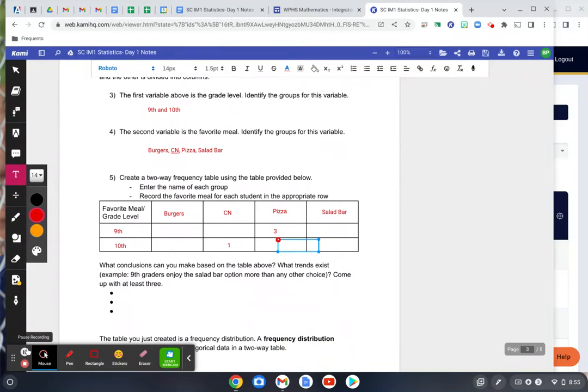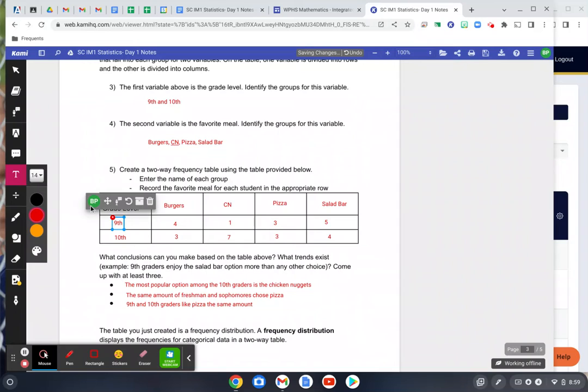I'm going to do the same, and then we can double check and make sure that we have the same thing. All right, so I remembered it a little bit backwards. Actually, it was the 10th graders that liked the chicken nuggets, 7 to 1. But this is what your chart should look like. And if it doesn't, go back and double check. That's one of the things about statistics: you have to be very careful. You don't want to miscount or misrepresent anybody. So this is what the table should look like.